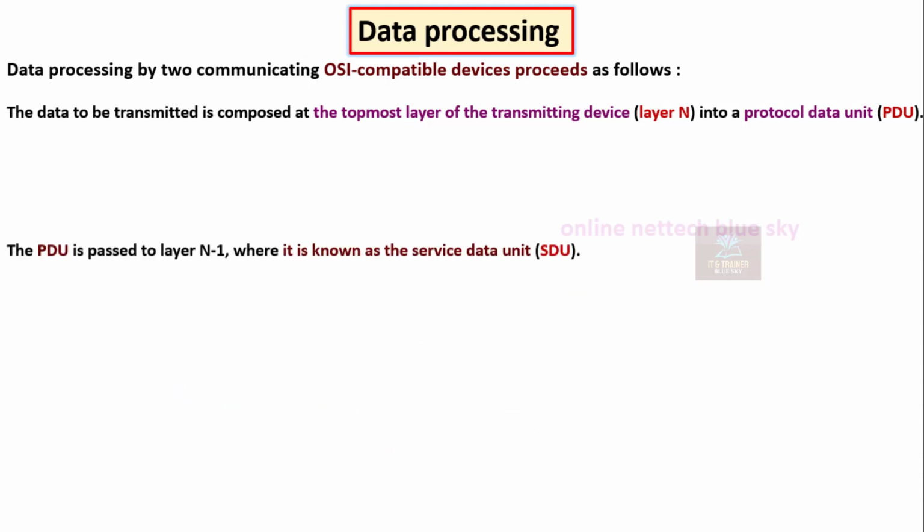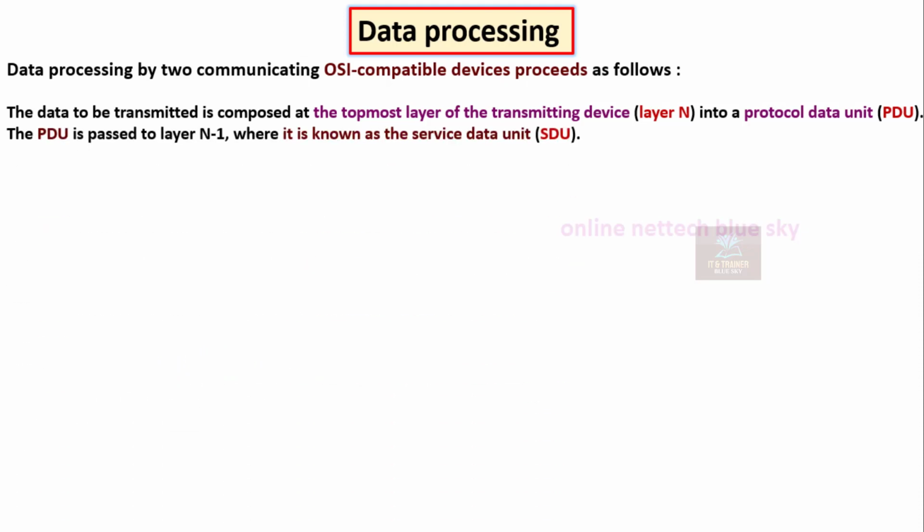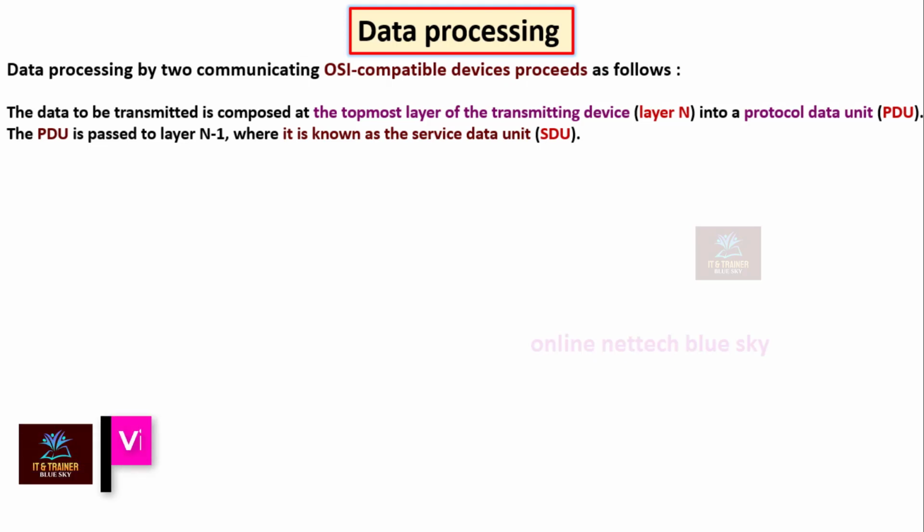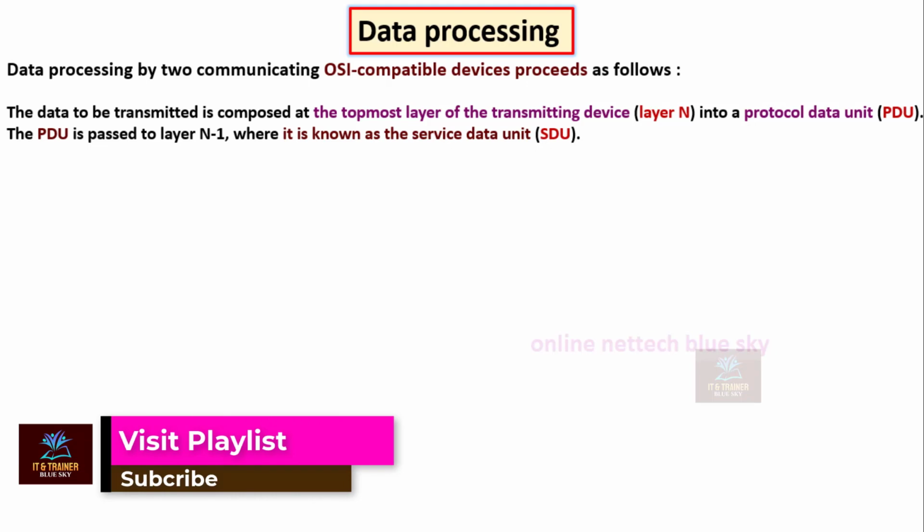Understand that the PDU is passed to layer 1, where it is called the service data unit, or SDU. Some services are the startup of the PDU, and services are very important to understand.